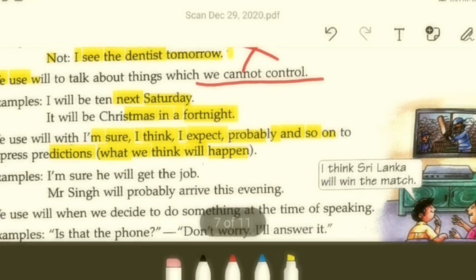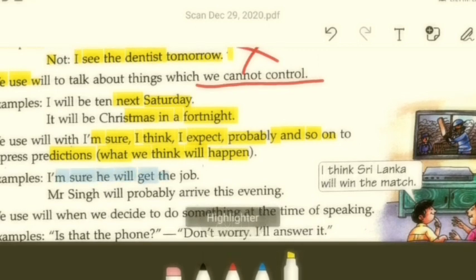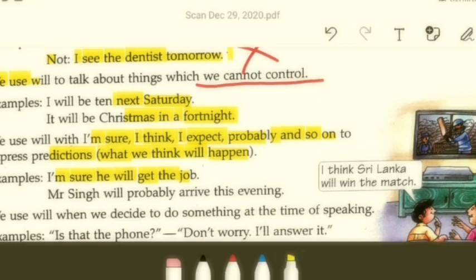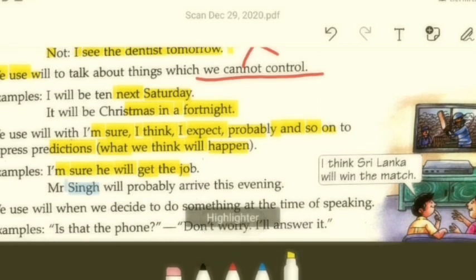Someone is sure that a particular person will get a job, but he may or may not get it. It depends on his performance. Then the next one: Mr. Singh will probably arrive this evening. This is also a bold prediction. If there is some sort of problem, Mr. Singh may not even arrive.